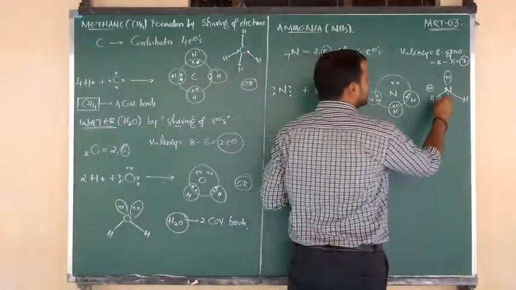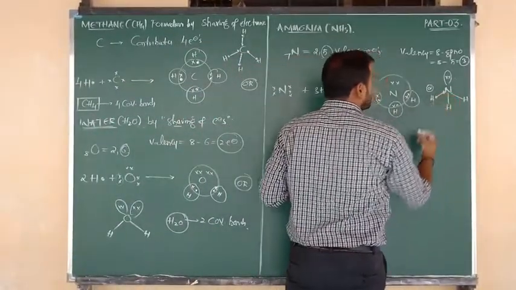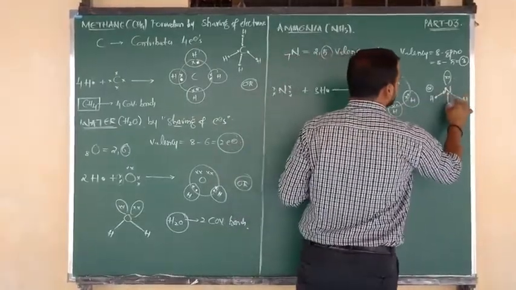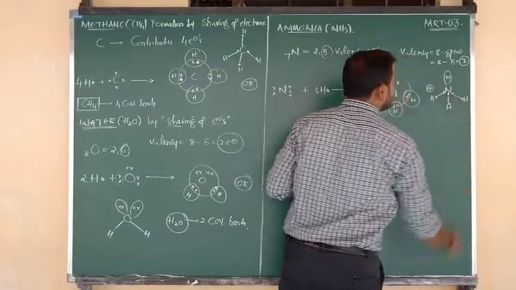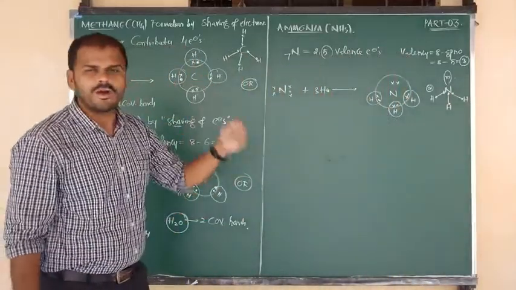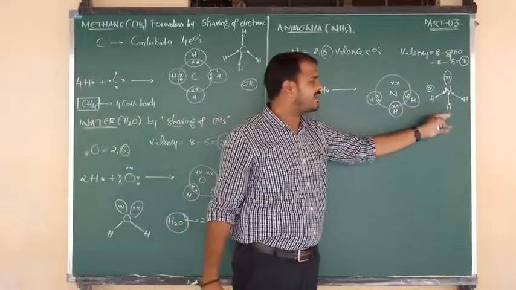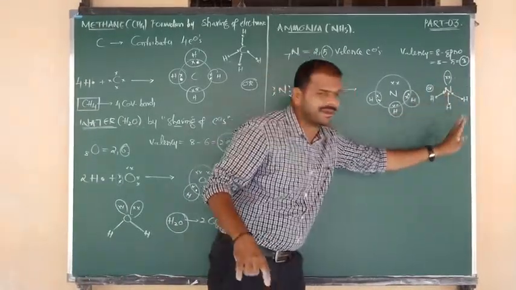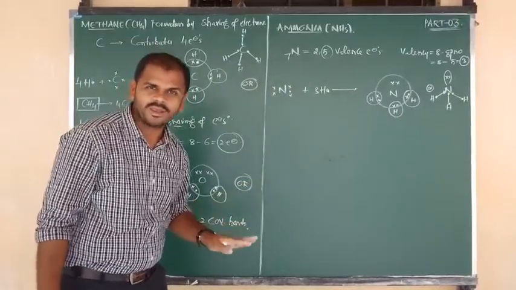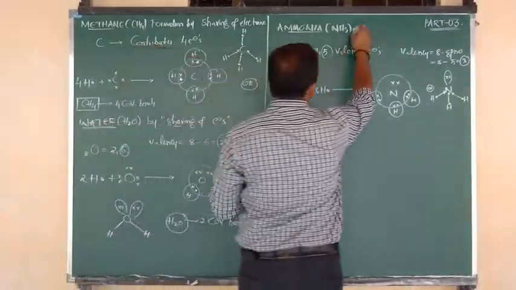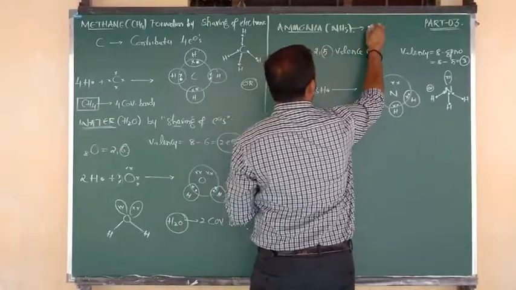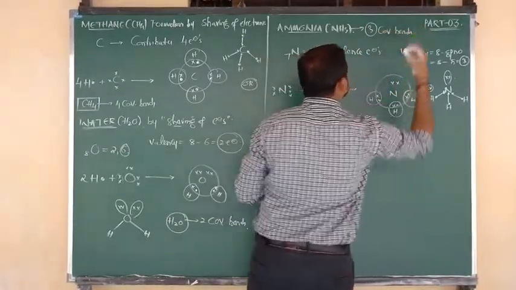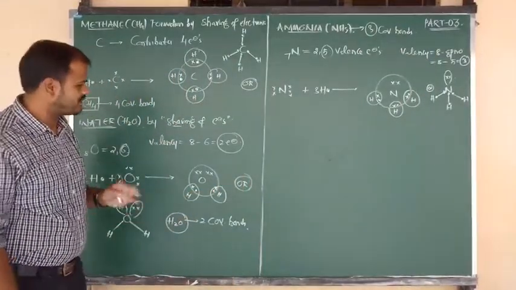So here also we can say that nitrogen contributes 1, hydrogen contributes 1. This bond indicates the same thing, a covalent bond. It was formed by the mutual sharing of 2 electrons. Here also 3 covalent bonds are there, each bond formed by the contribution of 1 electron by nitrogen and 1 more electron by hydrogen. So finally, in the ammonia molecule, how many covalent bonds are there? 3 covalent bonds are there. I hope you understand this information clearly.